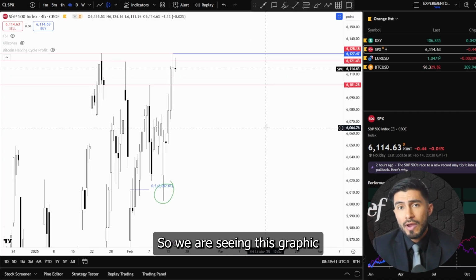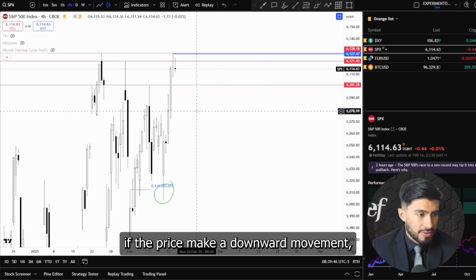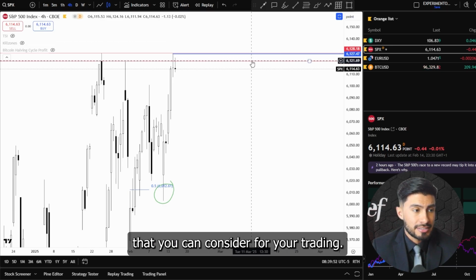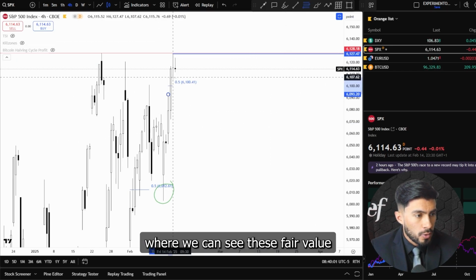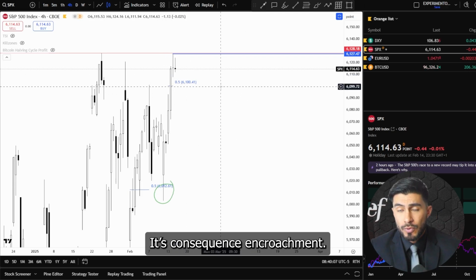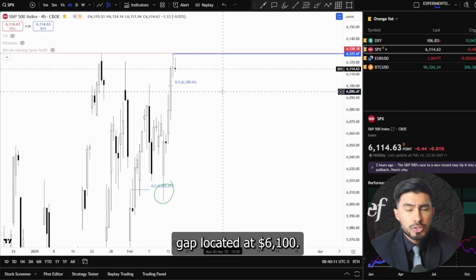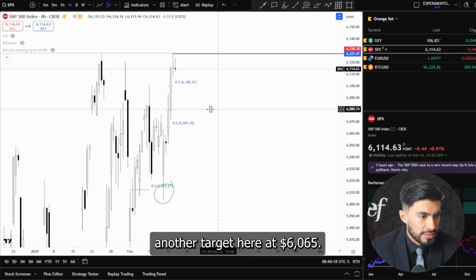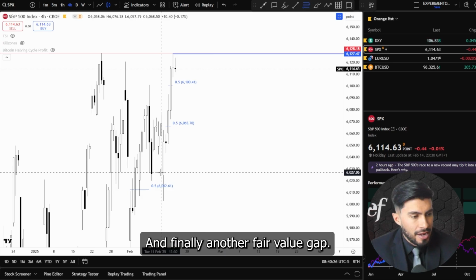So we are seeing this graphic today on Monday 17, but you need to consider that if the price makes a downward movement, there are several targets that you can consider for your trading. I will put the first one here where we can see this fair value gap, a clear fair value gap. Its consequent encroachment, the 50% of this fair value gap, is located at $6,100. We can establish another target here at $6,065. And finally, another fair value gap.